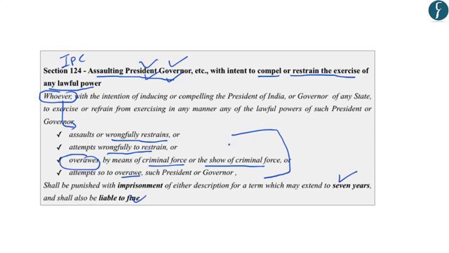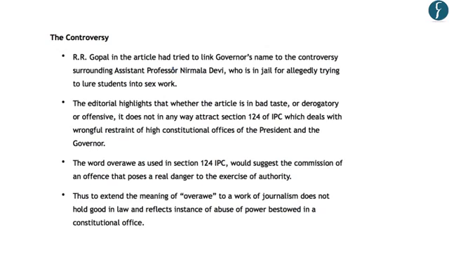And you should know that to overawe someone means to write or publish about someone in such a manner that he is inhibited in exercising his power. So after understanding the provisions of section 124 of IPC, let us try to understand what was the controversy and what are the important points that have been highlighted by this editorial in this regard. Now let us understand the controversy.